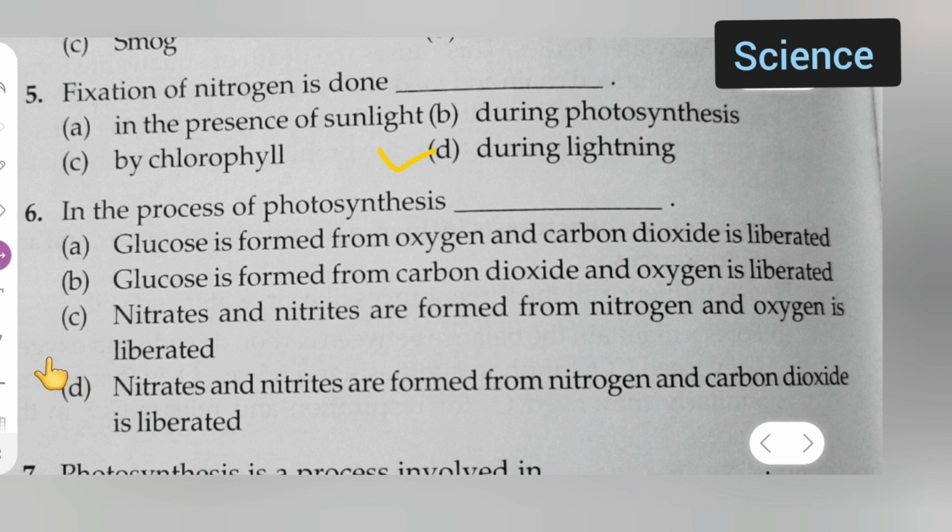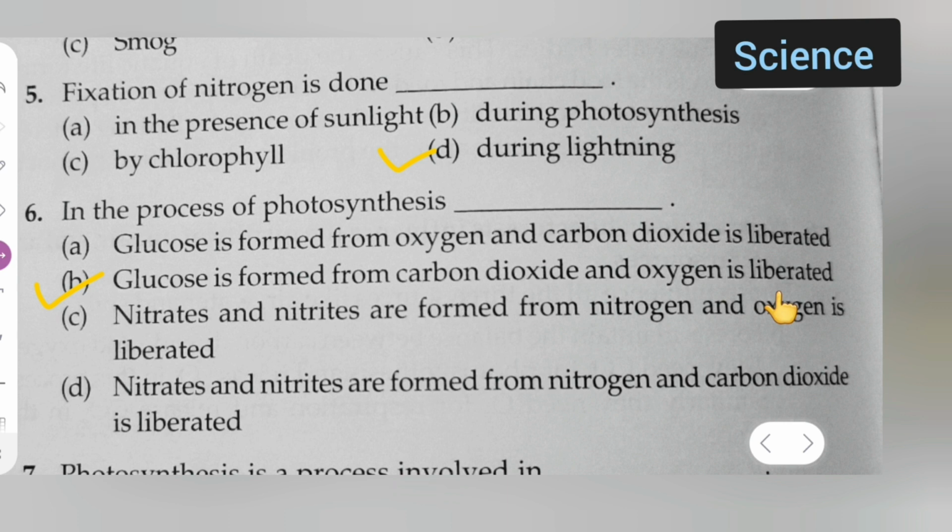Which option is correct? Glucose is formed from carbon dioxide and oxygen is liberated is the correct option.